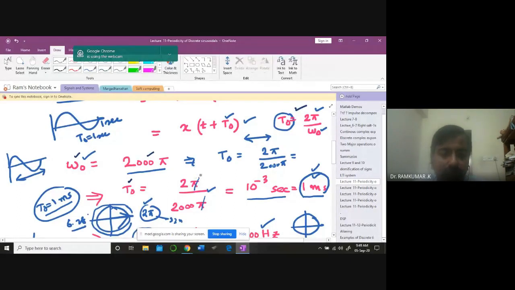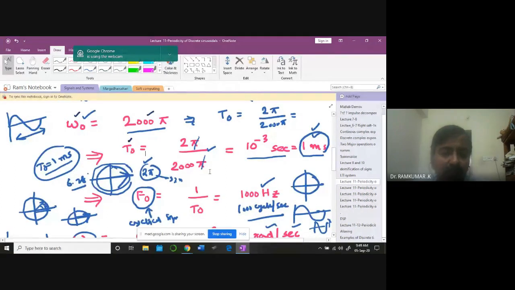Okay. So it takes 1 millisecond for the waveform to traverse one cycle. So what is the corresponding cyclical frequency? For this particular frequency it's going to be 1000 hertz. Okay, 1000 cycles per second. So be very clear about all this: what is angular omega naught, what is T naught, and what is F naught?